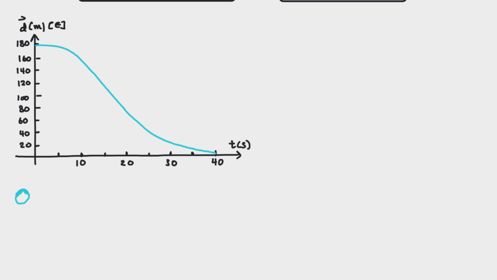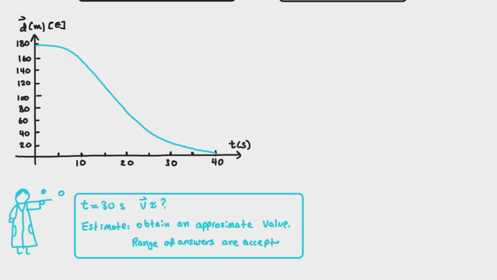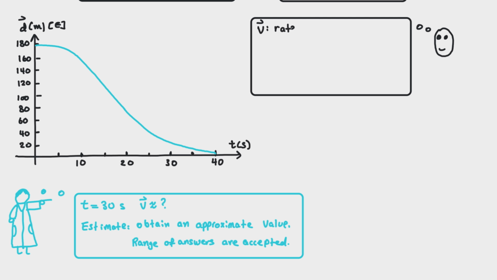For the final task, Mr. S asked the group to estimate the instantaneous velocity and speed at 30 seconds. Mr. S said that the command term estimate means to obtain an approximate value and that a range of values will be accepted as a final answer. This is because when drawing the tangent by hand, it's very difficult to get a perfect line that would match a perfect answer.